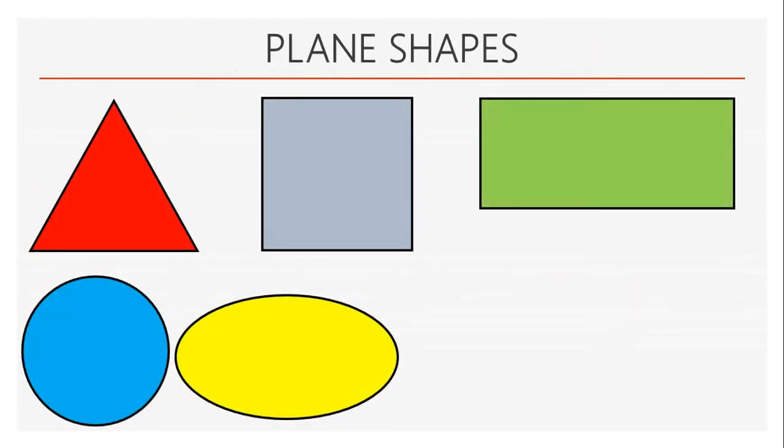So in the previous video, we learned about all these plane shapes. Let us recall the names of these plane shapes. This shape is called a triangle, this is a square, this is a rectangle, this is a circle, and this is an oval. These shapes are drawn on a surface like the surface of a paper or the board.